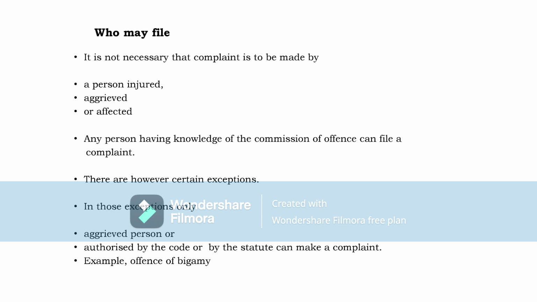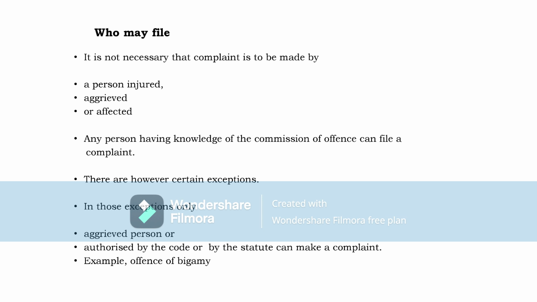Only the wife has to give a complaint. If the wife is a minor, guardians or blood relations can give a complaint. Similarly, if the wife marries a second time without getting a divorce from the husband, only the husband has to give a complaint to the court. So, except in those cases where either the statute or the code says that the complaint is to be given only by the aggrieved person, only the aggrieved person gives it. In the rest of the cases, any person can file a complaint.